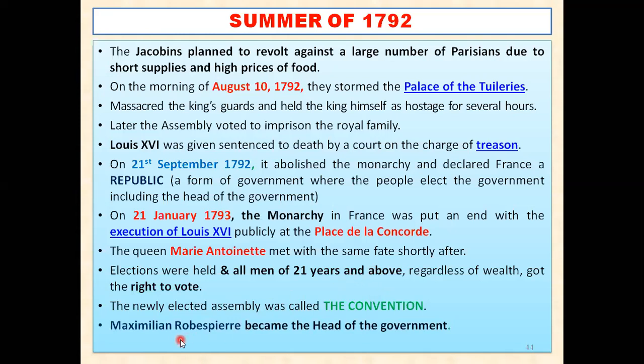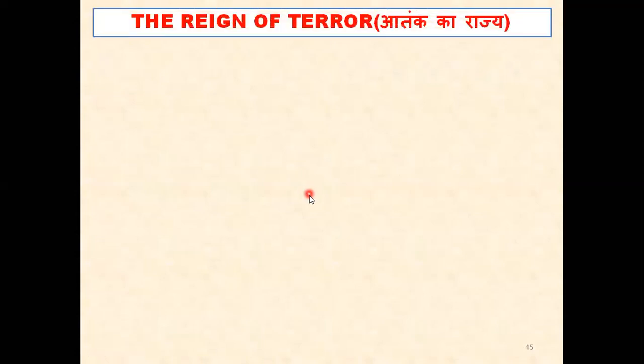And now, Maximilian Robespierre, who was the head of the Jacobin government, became the head of the government. Now we will see what Maximilian Robespierre did in his kingdom, and whatever he has done is termed in history as the Reign of Terror.